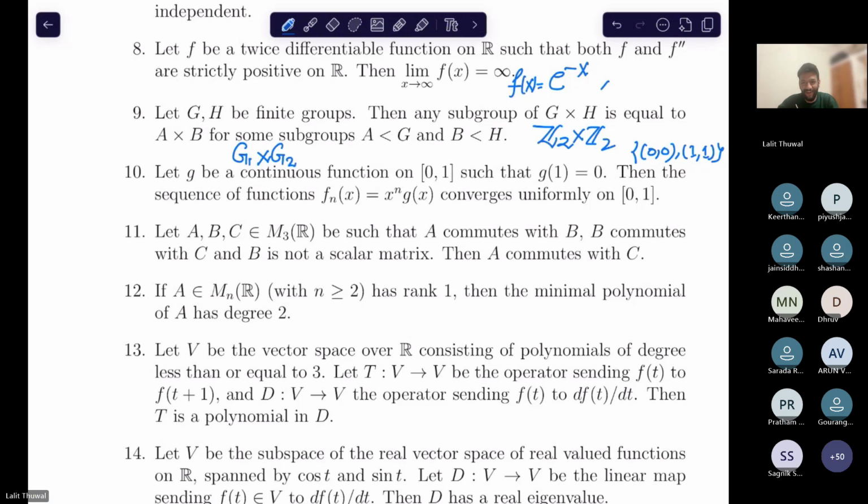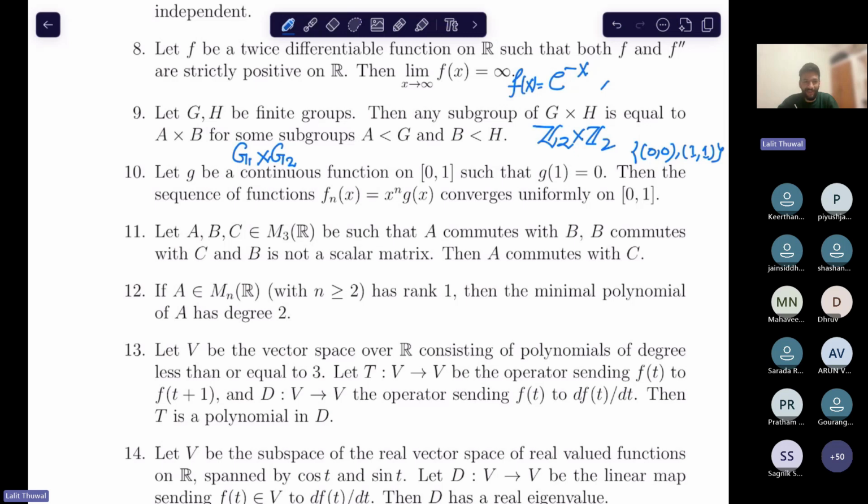Then will the result hold or not? Do you understand the question? G1 and G2 should not be isomorphic. Then what do you think about the subgroups of G1 cross G2?